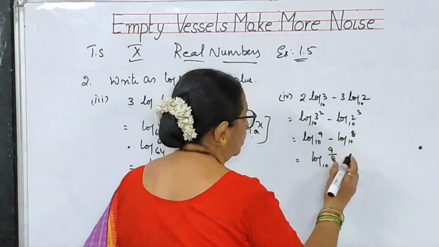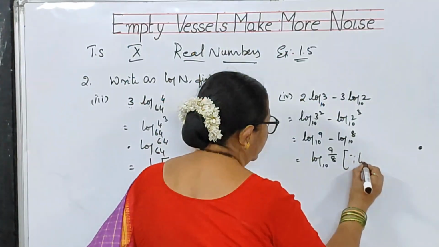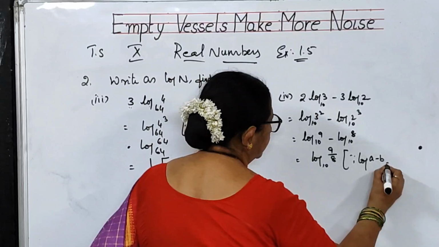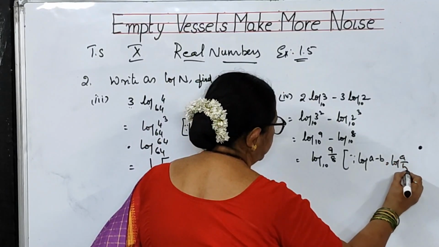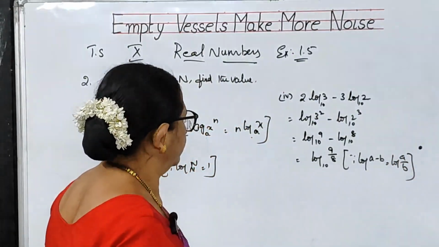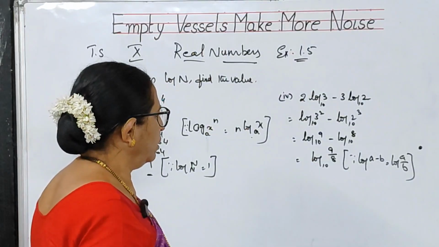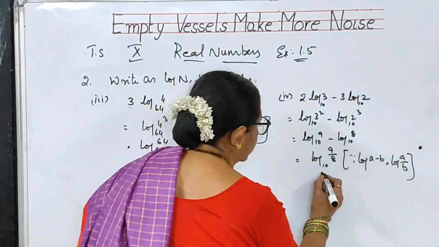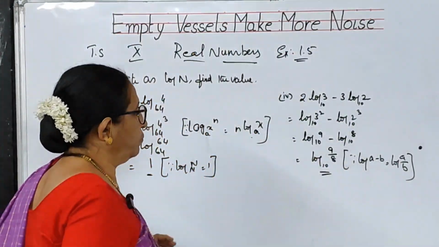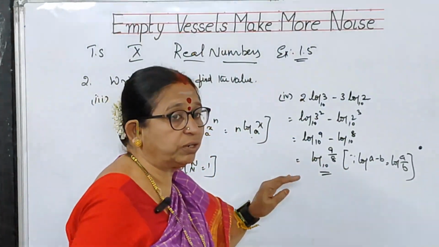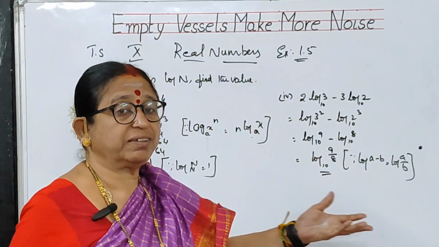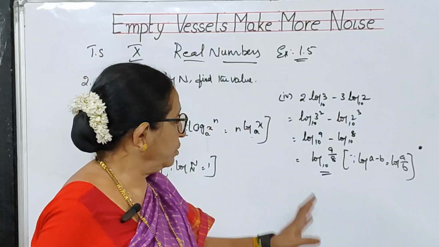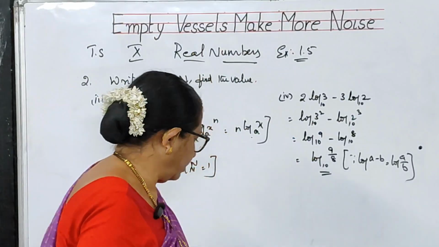Why do you get it as 9 by 8 to the base 10? The reason is log A minus log B is nothing but log A by B. Log 9 by 8 to the base 10. Actually, with this we will conclude it. Because if you want to write it as a solution, 10 to the power of x will be equal to 9 by 8. You cannot make it. So, this itself is the answer for this. Copy it.